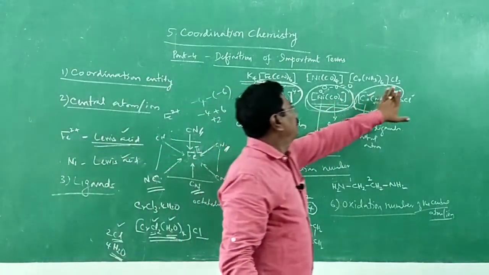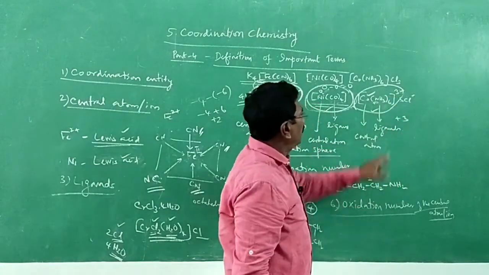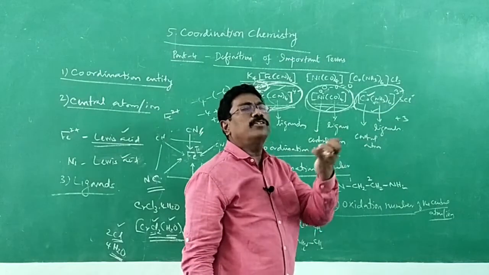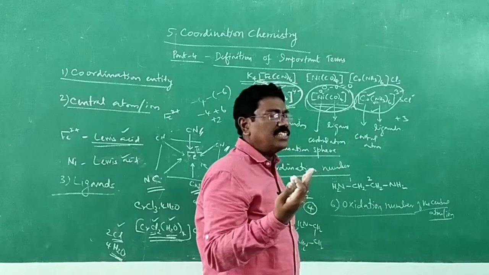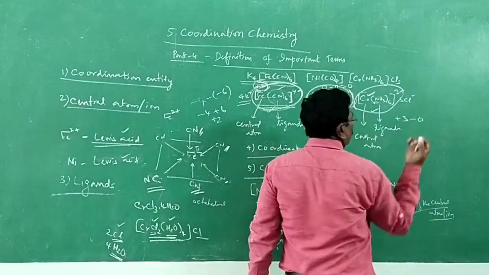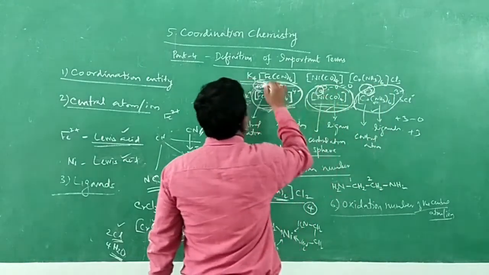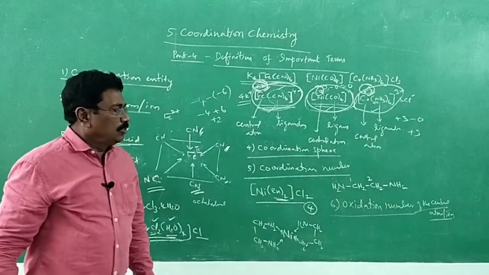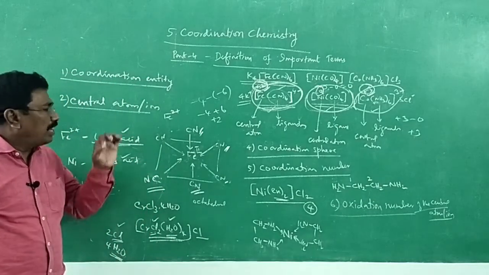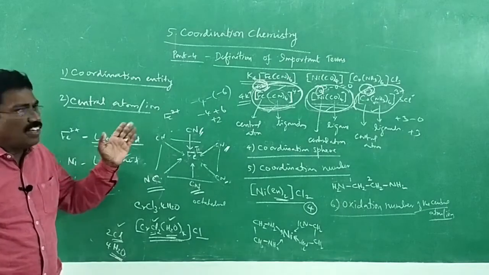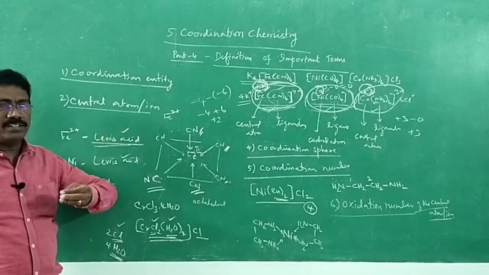Likewise here, 3 plus charge. Total charge is 3 plus. From that, 6 ammonia ligands are removed. Ammonia is a neutral molecule. If it goes with the lone pair of electrons, no negative charge is being removed. So minus 0, so charge is plus 3. That is the charge on cobalt, on nickel, on iron. That's all. So the oxidation state of a central metal atom in a coordination entity is the charge it would bear if all the ligands were removed along with the electron pairs.